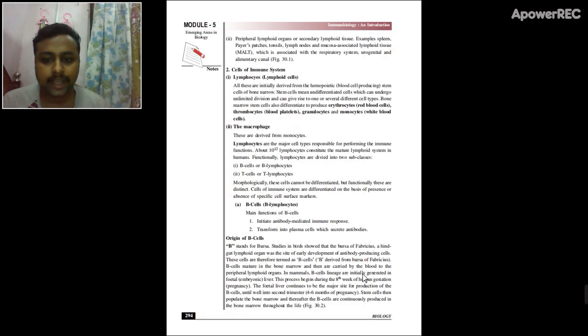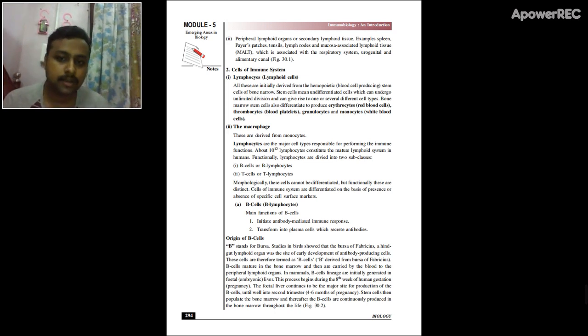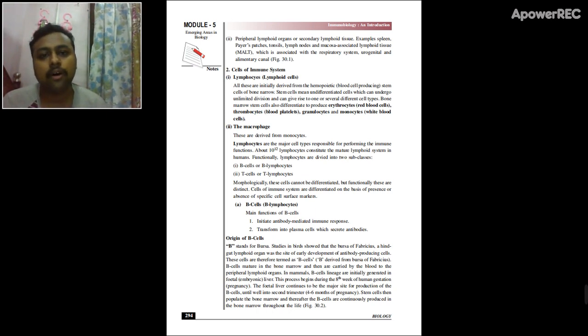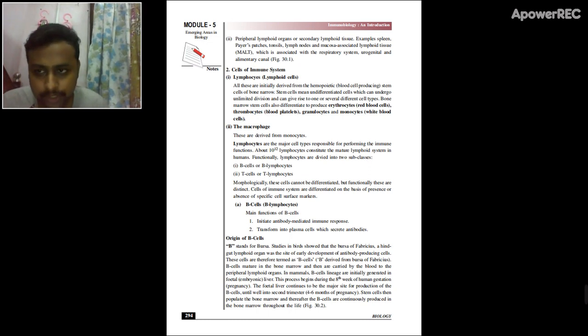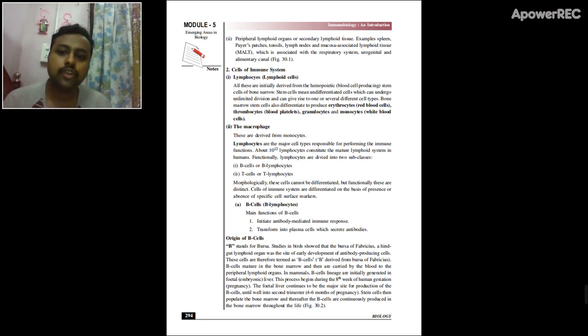Now we will take a look at cells of the immune system. In our syllabus the cells have been divided into two categories: lymphocytes and the macrophages. Those two cells actually overlap each other, so we will not go into the proper classification, but we will learn the individual immune cells. So lymphocytes, what are lymphocytes?